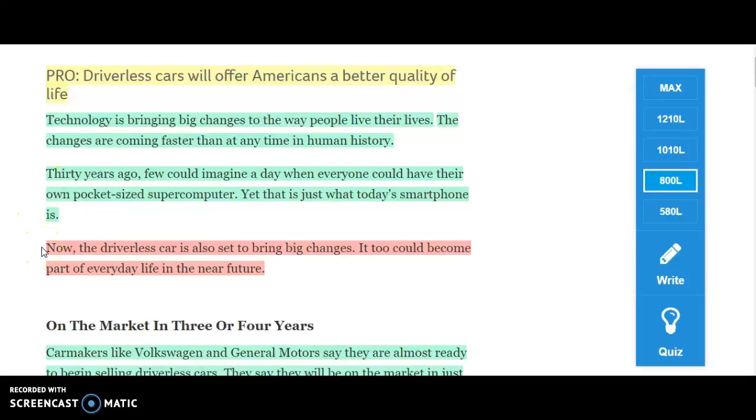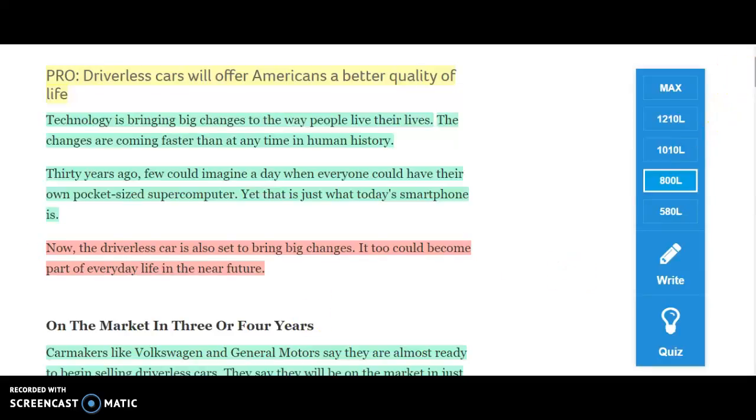But here in pink, it says, now the driverless car is set to bring big changes. It too could become a part of everyday life in the near future. This is not something that can be proven. This is speculation or prediction. Anything that speculates or predicts is an opinion.